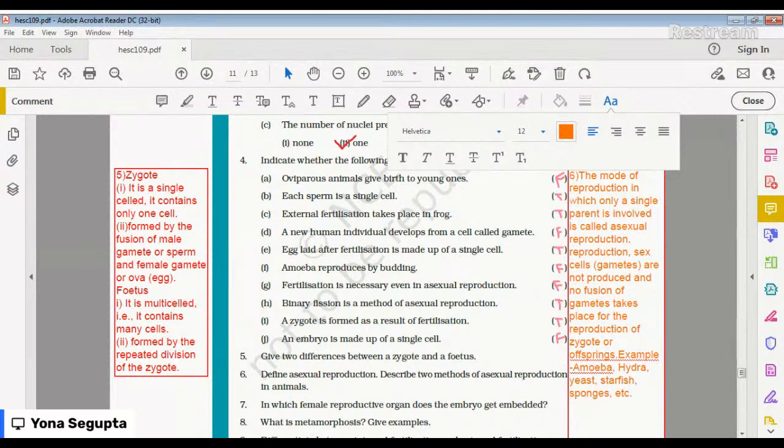A single parent cell is divided into two equal individual cells, as in amoeba. It divides into two by the division of its body. Each of them gets one nucleus and develops into a separate individual, and I will show you a figure right now that shows how binary fission occurs in amoeba.